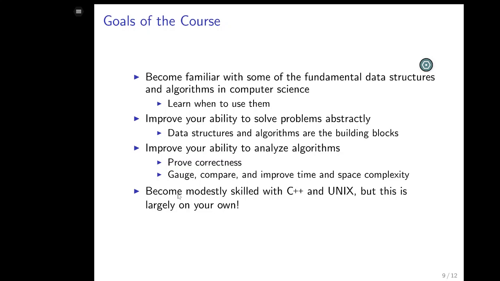And the goal here is to understand a particular, very well-defined problem like sorting, and how efficiently you can solve it. Another goal in the course is to improve your ability to solve problems abstractly, which means without just sitting down and typing, you can think in your mind about how you might construct a solution using building blocks that are larger than the primitives in the language that you're programming in.